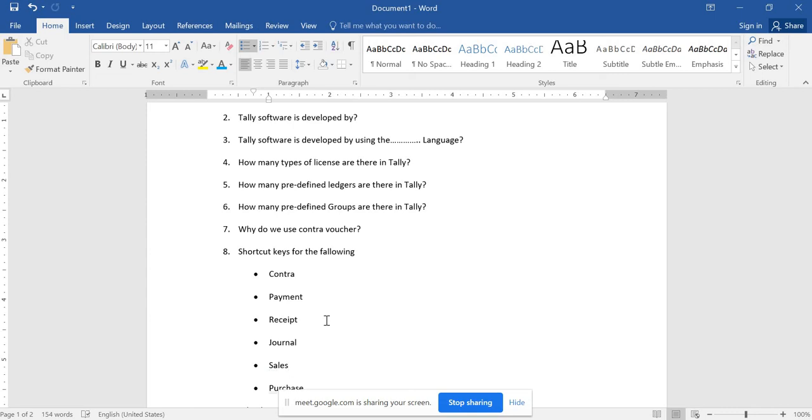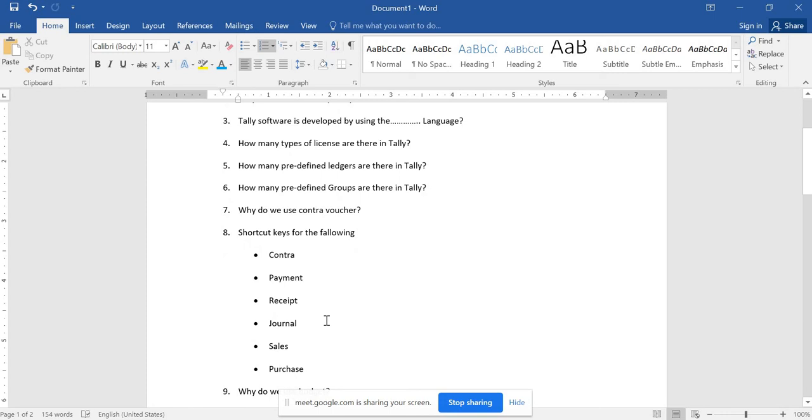And the next one is the purchase voucher. When you purchase goods from outsiders, you have to raise a purchase voucher. F9 is the shortcut key for that.